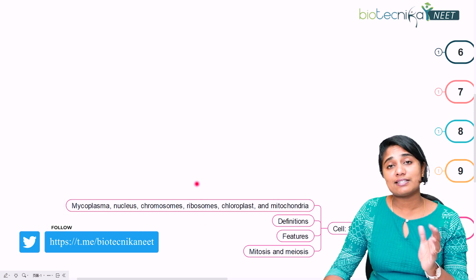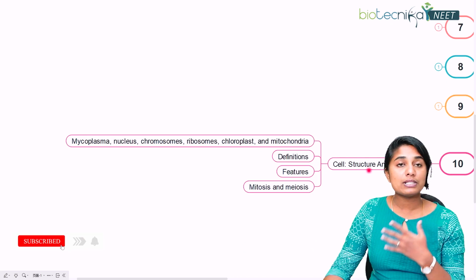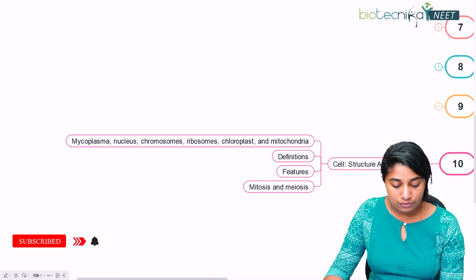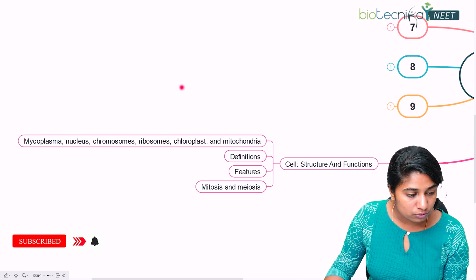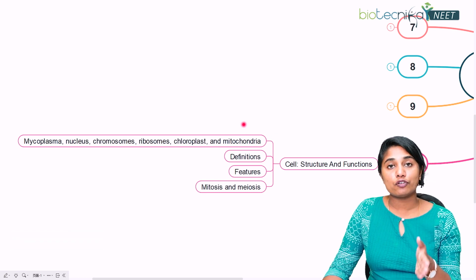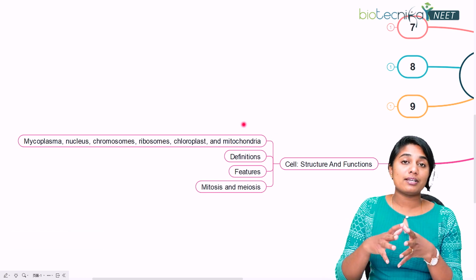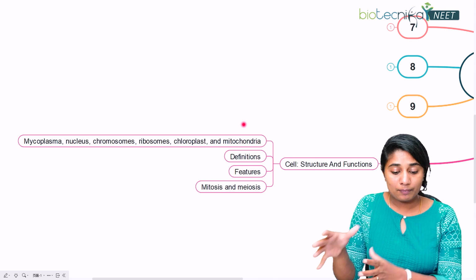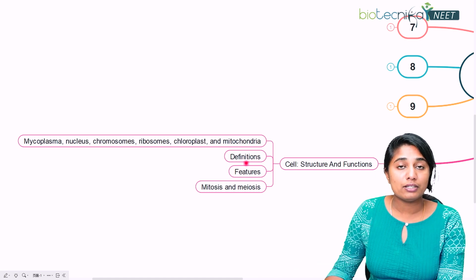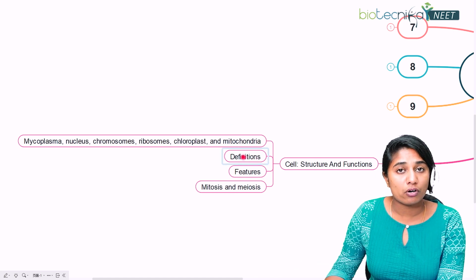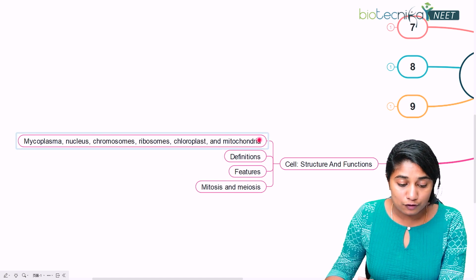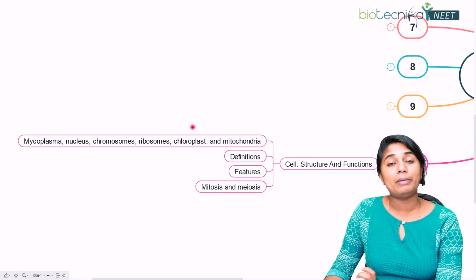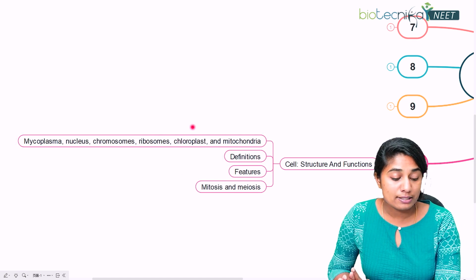So all of these cell organelles, for every individual cell organelle give importance to their definition, and what is their function in a cell, and what are the features, right? So what are the different features of these organelles as well. So I have just listed a few of the organelles here, but make sure that you cover all the organelles, right?